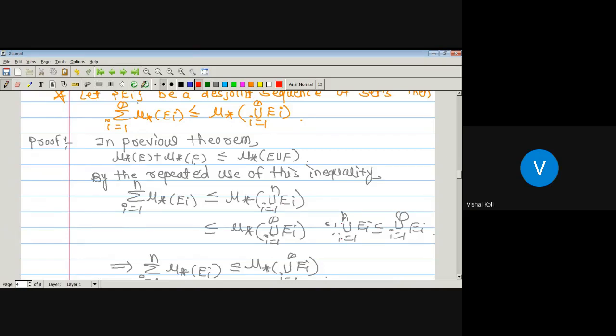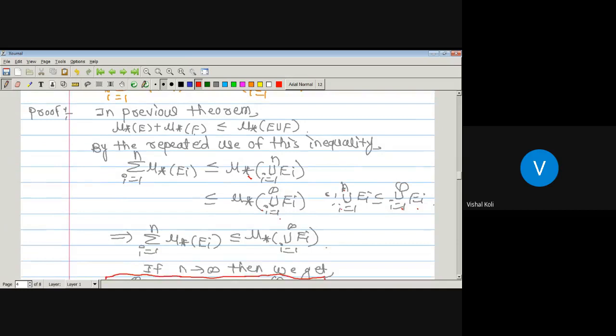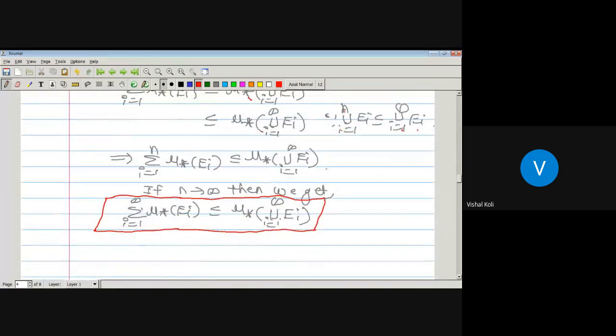But union over i running from 1 to n Ei is a subset of union over i running from 1 to infinity Ei, which implies inner measure of union over i running from 1 to n Ei is less than or equal to inner measure of union over i running from 1 to infinity Ei, which is just by the monotonic property of inner measure. So summation over i running from 1 to n inner measure of Ei is less than or equal to inner measure of union over i running from 1 to infinity Ei. But if n is tending towards infinity, then summation over i running from 1 to infinity inner measure of Ei is less than or equal to inner measure of union over i running from 1 to infinity Ei.